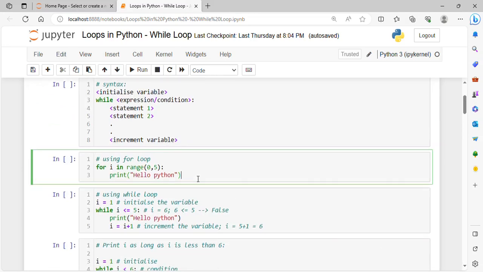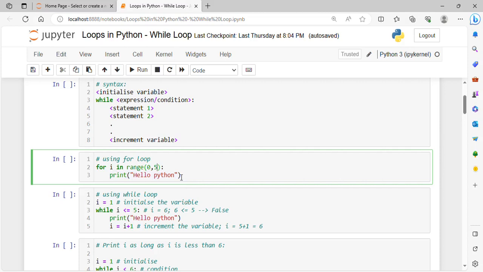Now let's see an execution of for loop and we will see the same kind of program in while loop. In for loop what we did: for i in range 0 to 5. i was the variable we took and we are executing it for a range 0 to 5. So there will be 5 iterations, starting from 0: 0, 1, 2, 3 and 4. 5 will be excluded. During these iterations the operation we are doing is printing hello Python.